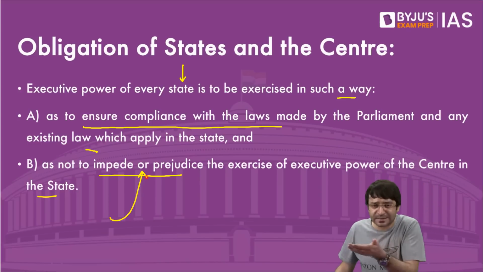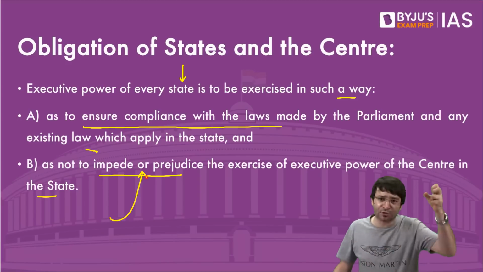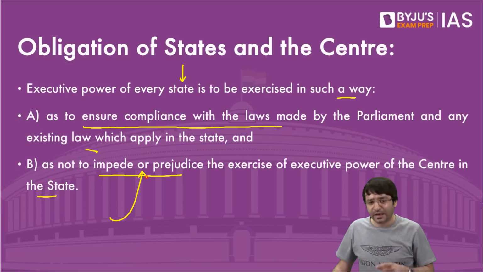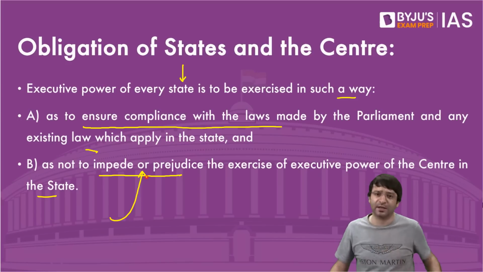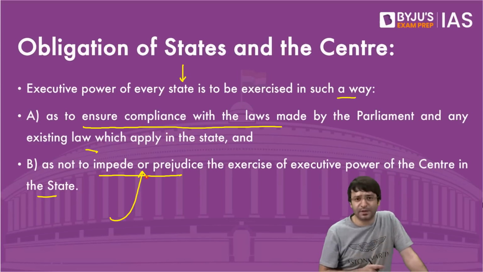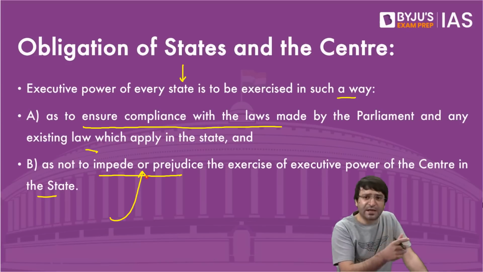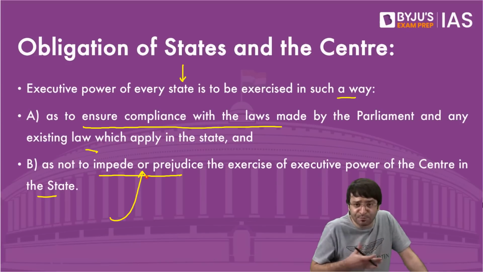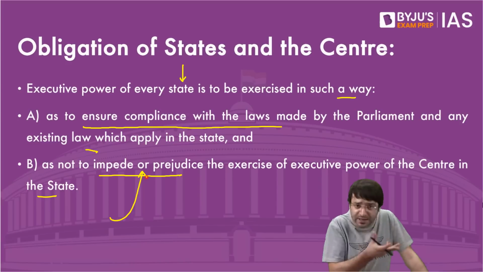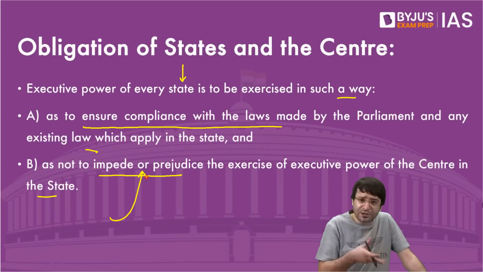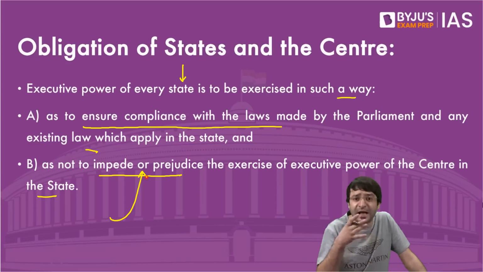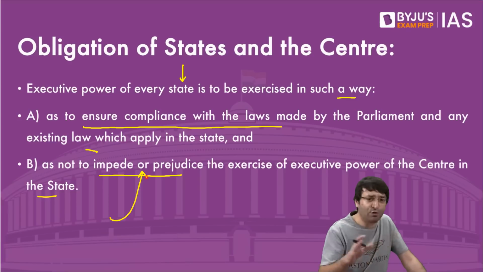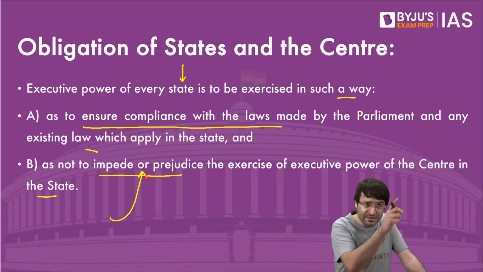Airports are there in states, but they are under the control of the center. Can tomorrow Tamil Nadu say that the security of our airport will now be the responsibility of the state police because the executive power of the state is within the entire state? Law and order is the responsibility of the state. Can the Tamil Nadu state do that? No. Why? Because you can't prejudice, impede, restrict the executive power of the center.